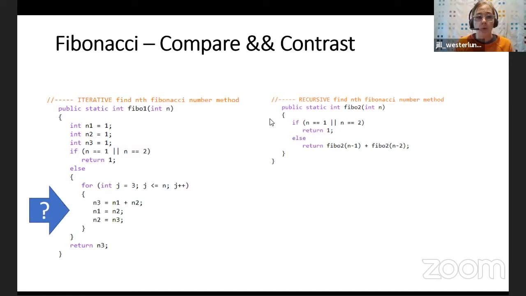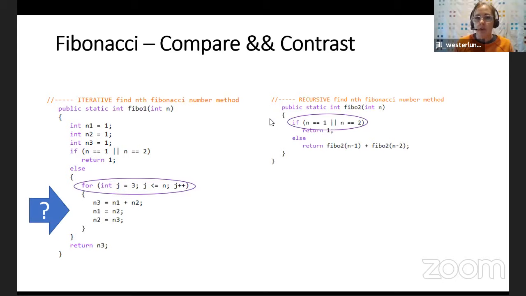The recursion is a lot shorter, so originally you might think shorter, but I wanted you to look real quick at the functionality of the for loop on the iterative side. Does that look familiar to you? I'm going to assume you said yes, and I hope that you recognize that it is essentially a swap algorithm. If you've done a card program where you shuffled cards, you're doing that here. You're doing a little math with what's happening with N3, but it's a lot of a shuffle. You're moving around. N3 becomes N1 plus N2, N1 becomes N2, N2 becomes N3.